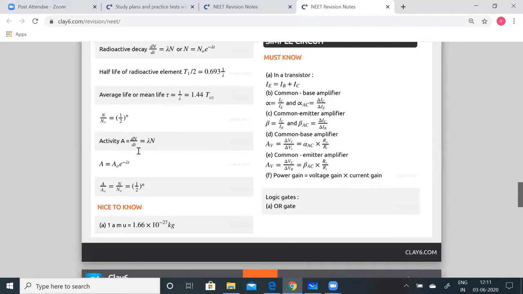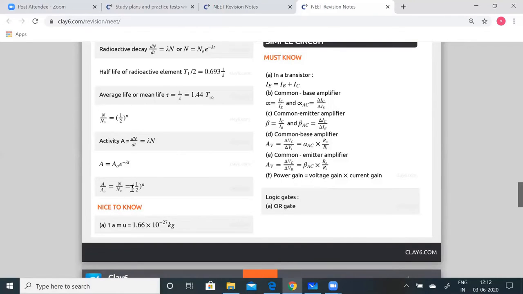Activity A is equal to minus dN by dt, which is equal to lambda N. A is equal to A0 e to the power of minus lambda t. Or A by A0 is nothing but, as I told you, equal to N by N0, where N stands for the number of atoms after decay and N0 is the number of atoms before decay.